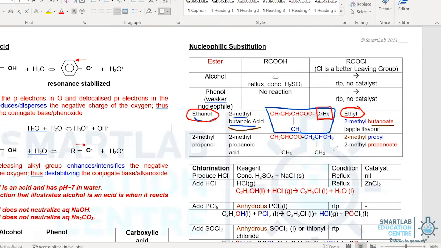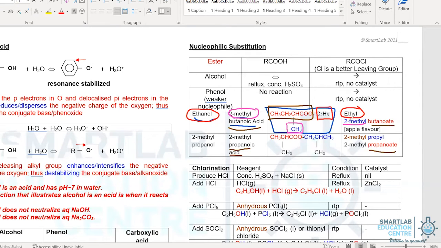Later in another example, if you start off with propanoic acid, you will end off with propanoate. So butanoate in this case is the group that's highlighted in red. Finally, we'll explain the side chain that's attached to the butanoate. If there's a side chain attached to the butanoate, which in this case is a methyl group, that's why it's 2-methyl butanoic acid.